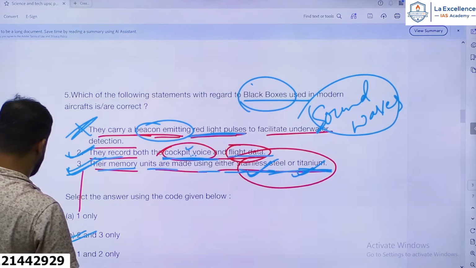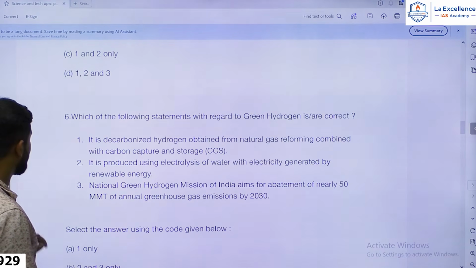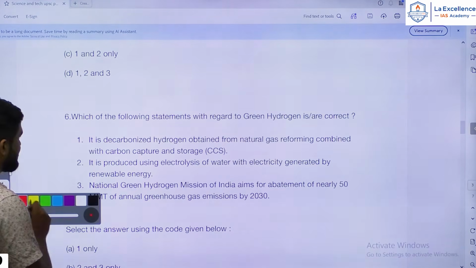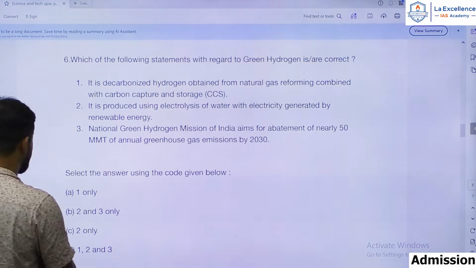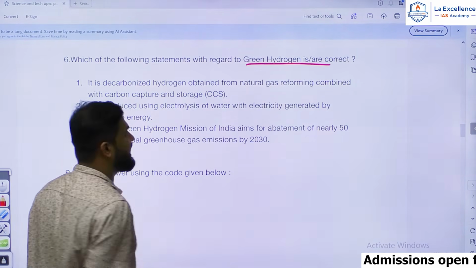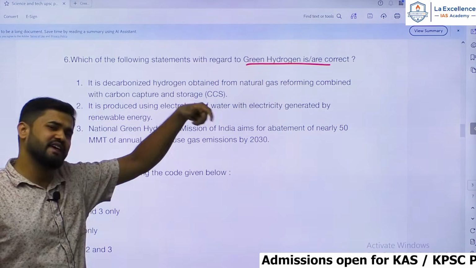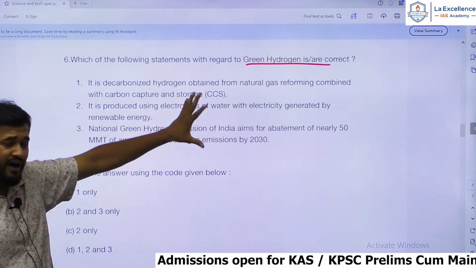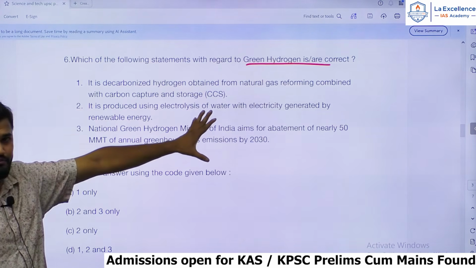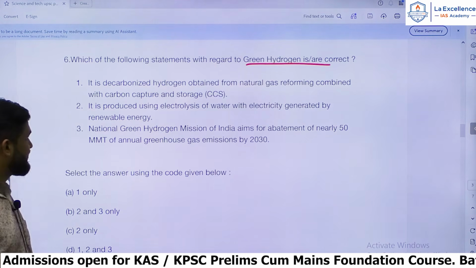Okay, so let's go to the next question. Next question. Consider the following statements. Which of the following statements with regard to green hydrogen is or are correct? So this UPSC has been focusing on this topic repeatedly. There were some questions about this in previous years also. So it has been part of the UPSC trend. Hence it becomes an easy or moderate question only, because it is not an unexpected topic.